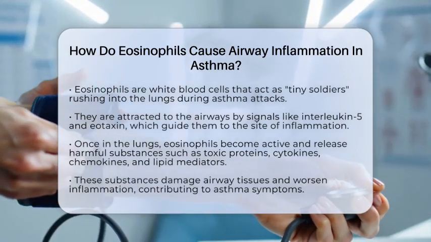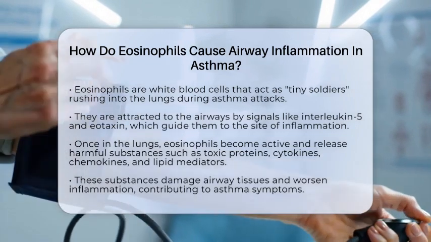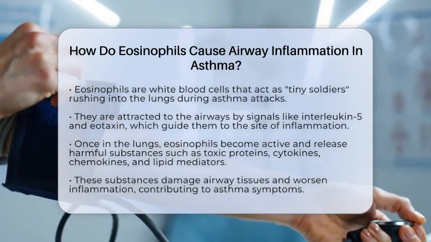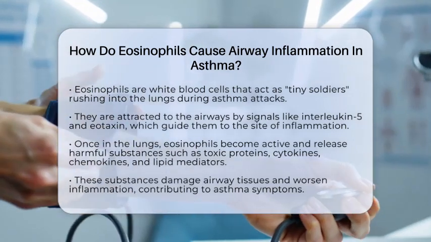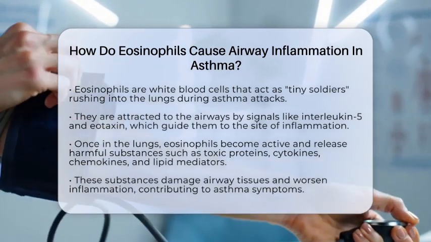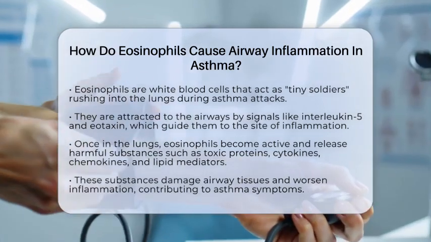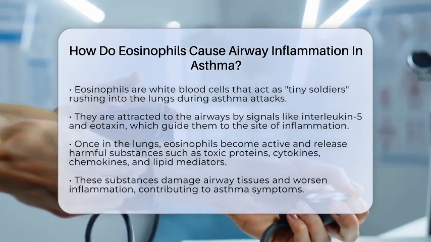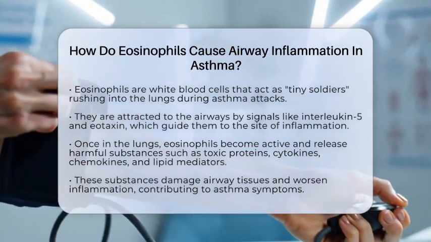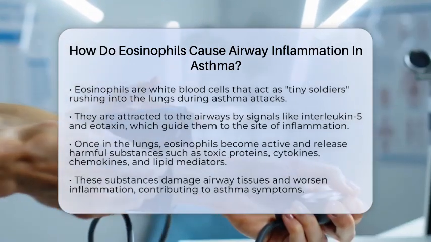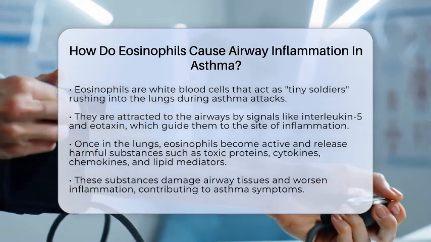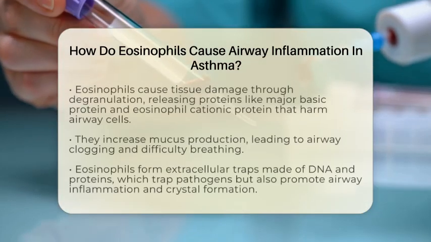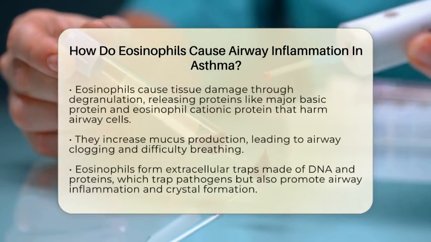When the body detects a threat like allergens or irritants, immune cells send signals to attract eosinophils to the airways. These signals include molecules named interleukin-5 and eotaxin, which act like beacons guiding eosinophils to the lungs. Once eosinophils arrive, they become active and start releasing a variety of substances. These substances include toxic proteins, cytokines, chemokines, and lipid mediators. Each of these plays a part in damaging the airway tissues and making inflammation worse.